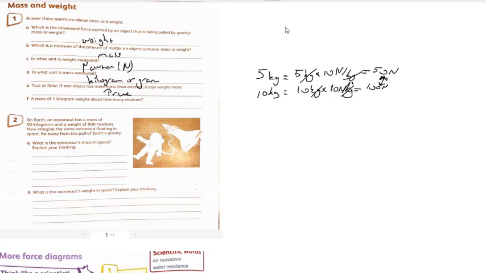A mass of 1 kilogram weighs about how many newtons? We need to multiply by 10. 1 kilogram times 10 N/kg, and the result is 10 Newton. On Earth, an astronaut has a mass of 90 kilograms and a weight of 900 newtons. Now imagine the same astronaut floating in space far away from the pull of the Earth's gravity. What is the astronaut's mass in space?